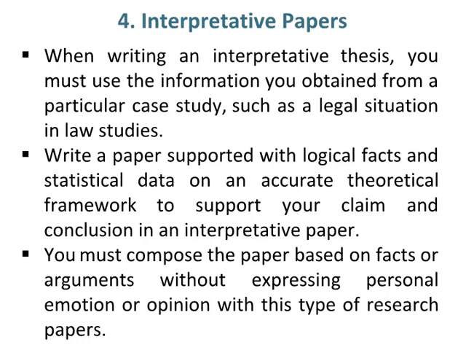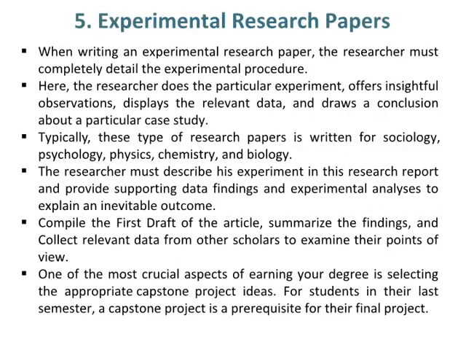Number 5 type of research paper is experimental research papers. When writing an experimental research paper, the researcher must completely detail the experimental procedure. Here, the researcher does the particular experiment, offers insightful observations, displays the relevant data, and draws a conclusion about a particular case study. Typically, these types of research papers are written for sociology, psychology, physics, chemistry, and biology.